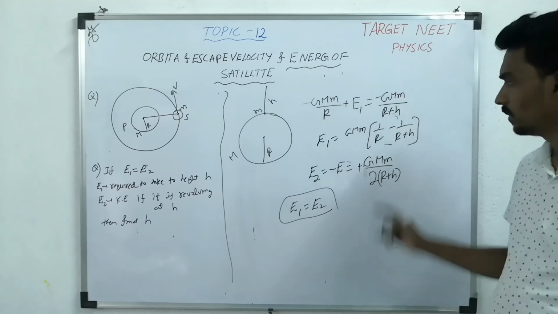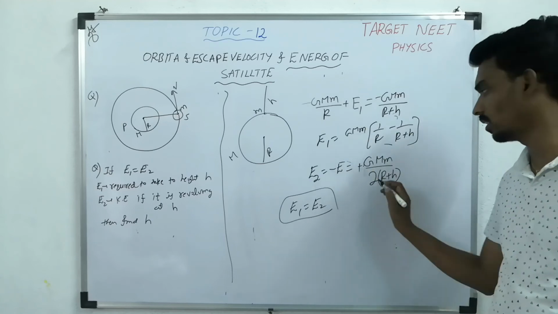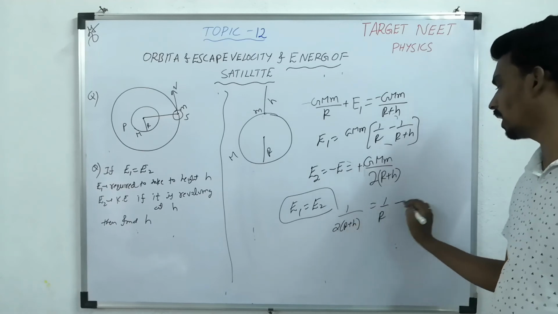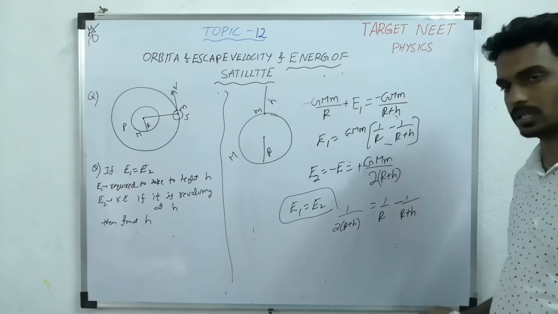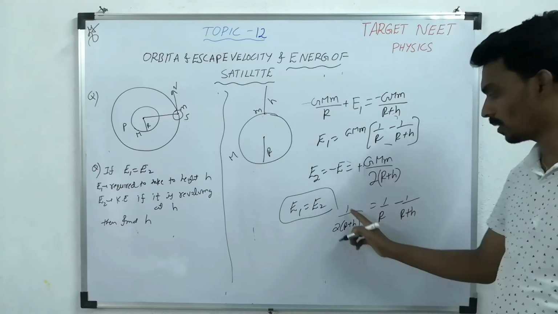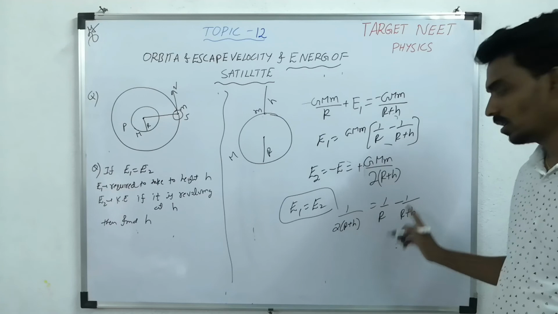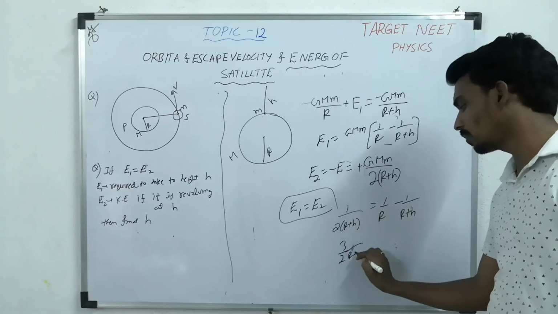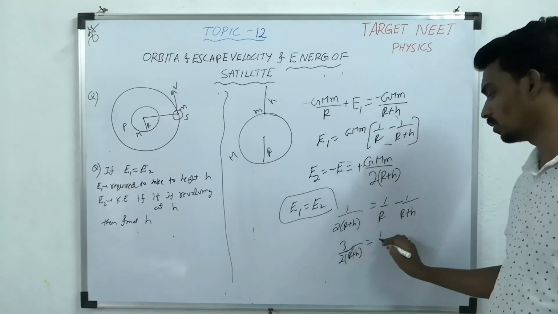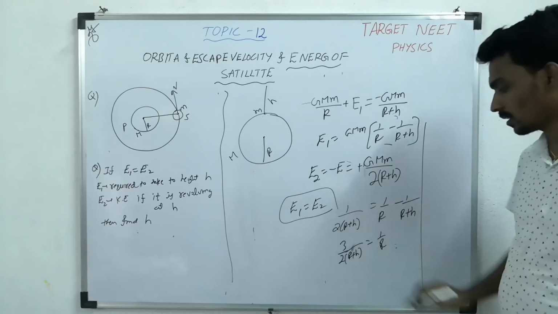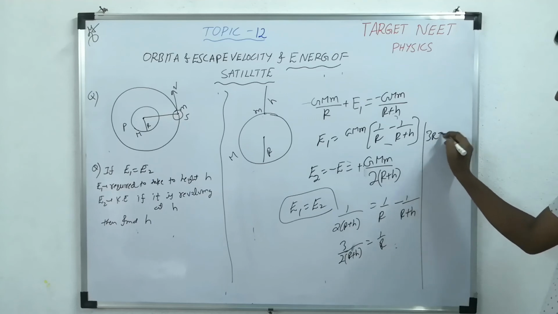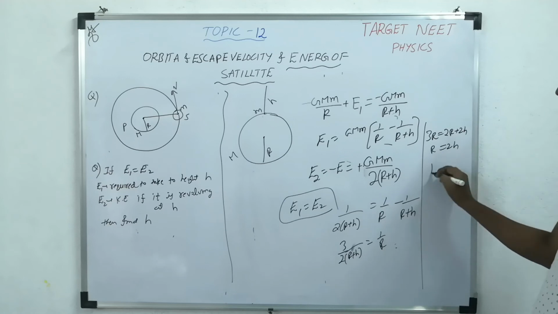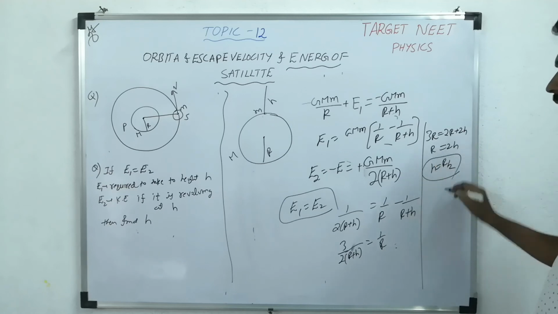Equate both of them. Then GMm will get cancelled. So 1 by 2 times R plus h equals 1 by R minus 1 by R plus h. Take this side: 1 by R plus h plus 1 by 2 times R plus h. So 1 plus 1 by 2, 3 by 2 times R plus h, equals 1 by R. Then what will the answer be? Cross multiply it. 3R equals 2R plus 2h. So R equals 2h. So h equals what? R by 2.